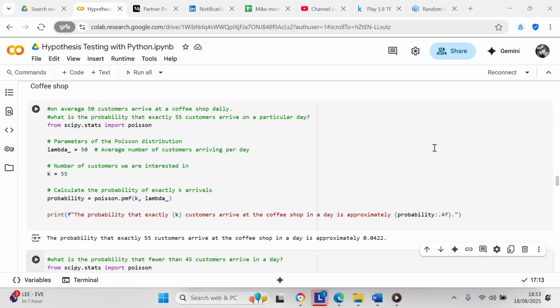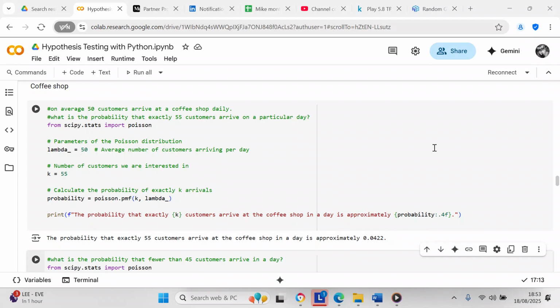So what we're going to do is write a program in Python to answer this question, and we're going to import the scipy library to do that. Now, scipy is Python's scientific library, and it has a module in it called stats, and it also has a function that will create the Poisson distribution. So from scipy.stats, we're going to import Poisson.